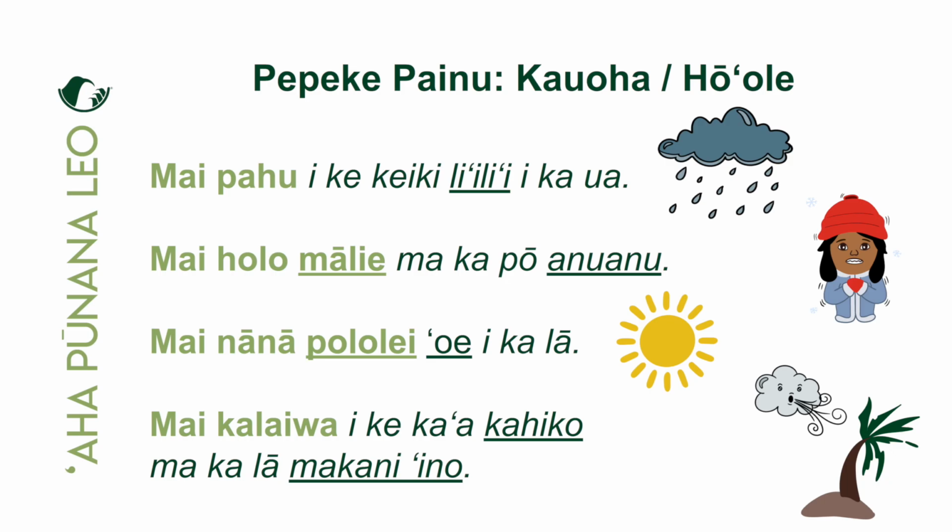Ike ka'a, the car. What kind of car? The ka'a kahiko, the old car. Mai kalaiva ike ka'a kahiko. When? When should we not drive an older car? Makala, what kind of la? Makani ino. Oh, on a stormy day. Yeah. So again, these kahulu are very, very important because they help us to describe things. To add more information to our nouns.